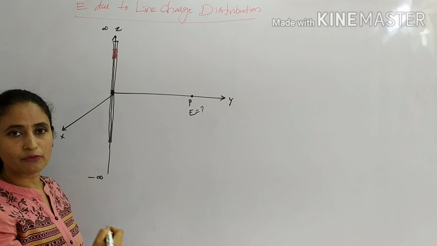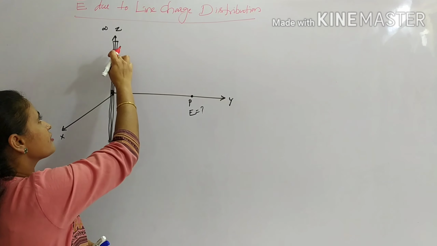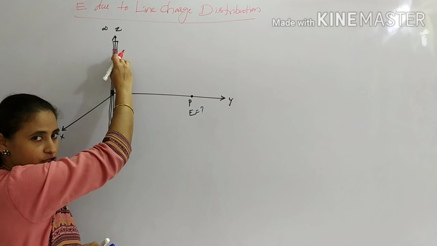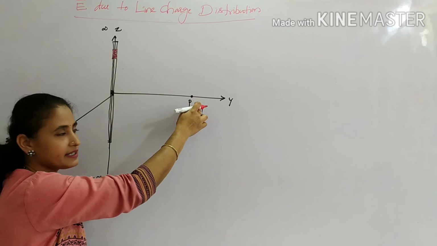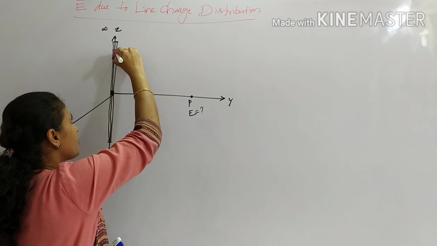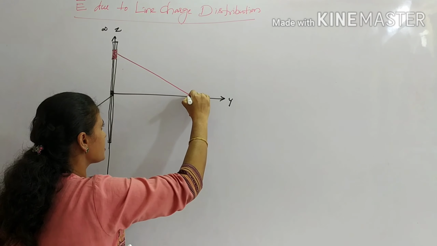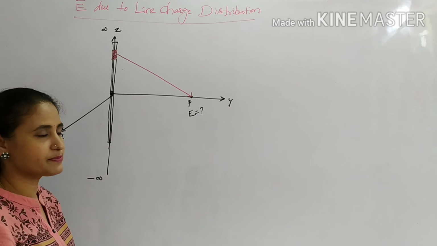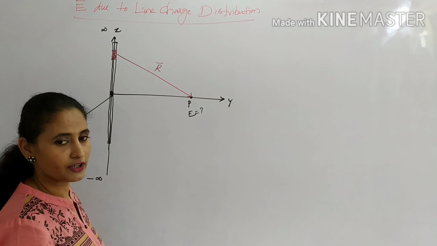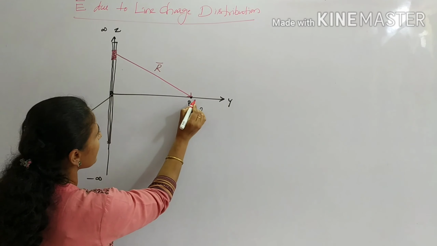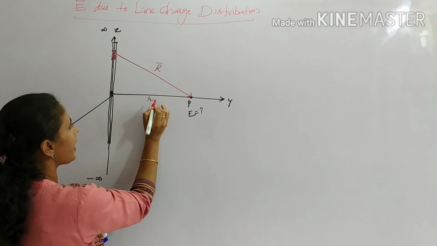Now we know the electric field created because of a point charge. This is one positive point charge, so it will be a positive point charge only. What field will be created at this point? Because of this positive point charge, what is the electric field created at this point? Let this distance vector be r bar. Let this radial distance along the y direction be r.